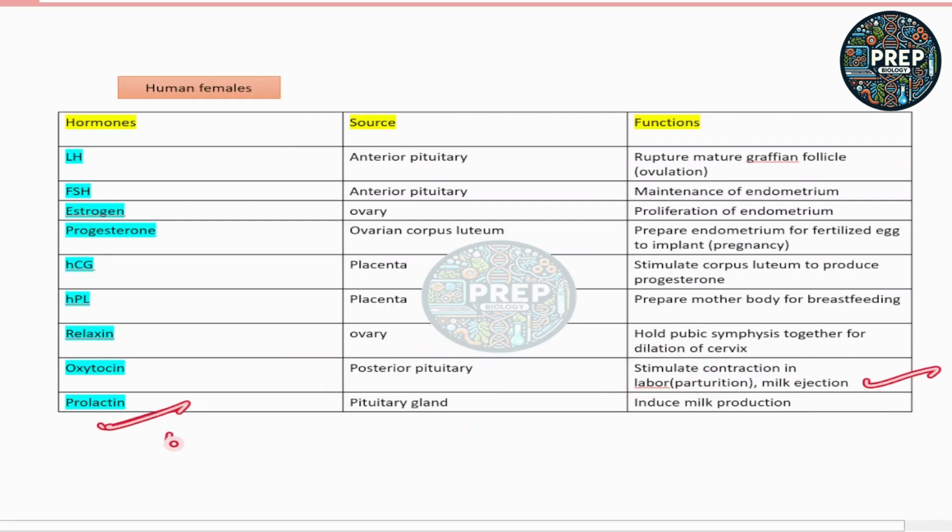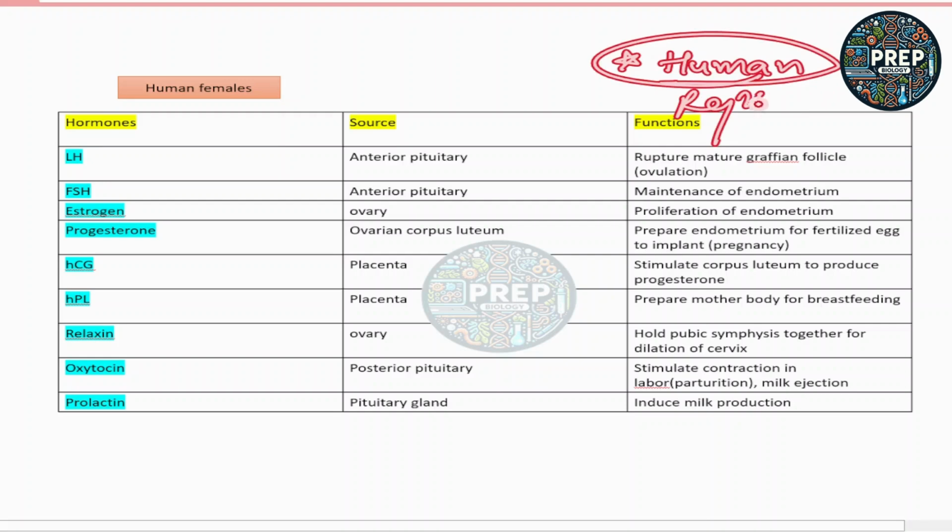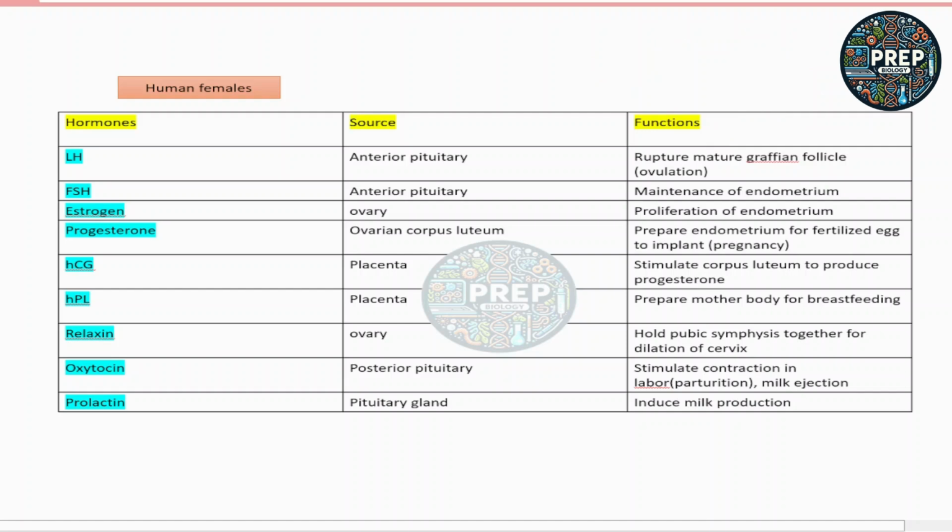And the last hormone, which is very important, is prolactin, which is also secreted from the pituitary gland, and it induces the milk production. So these all are the hormones from your chapter number 2, that is human reproduction, and these all hormones are very important for your board exams. So revise these hormones. You can draw these tabulated forms of the hormone, source and the function of each hormone on your notebooks and revise them carefully.